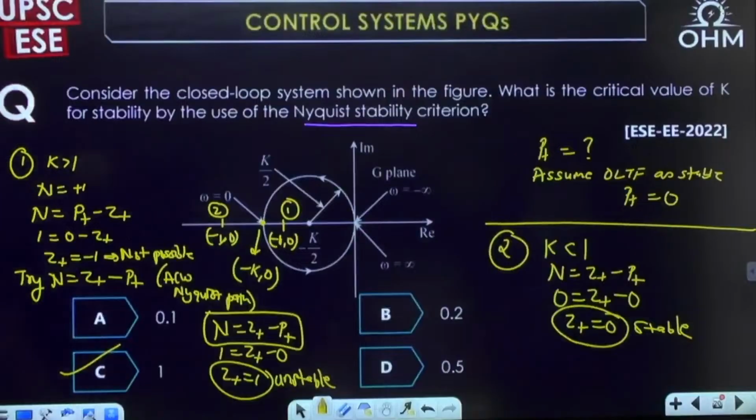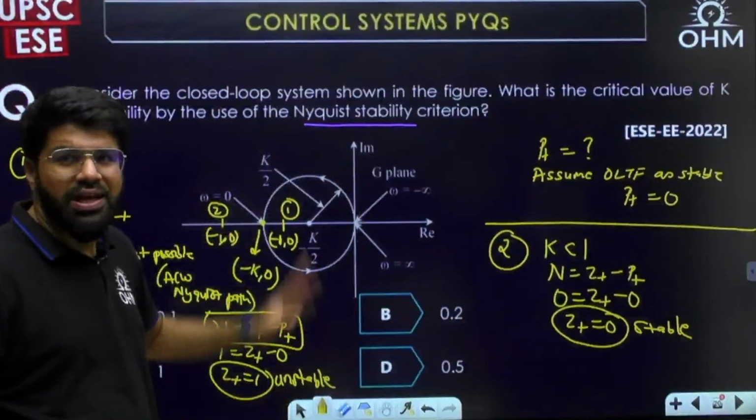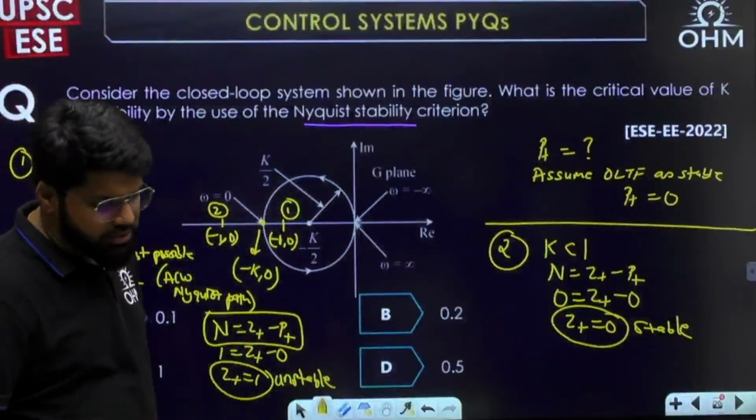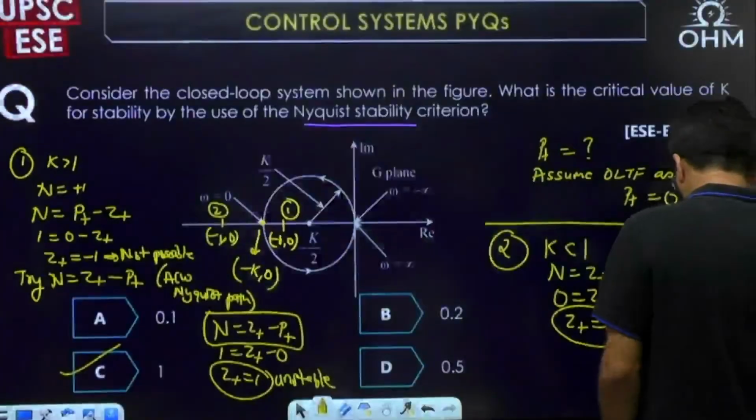Consider the closed loop system. Where is the closed loop system? They should mention that consider the Nyquist plot for the system shown below. So there are a lot of blunders in making these questions, but no problem. Let's go to the next question now.